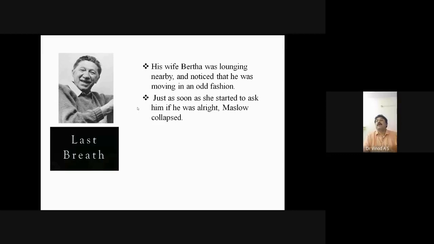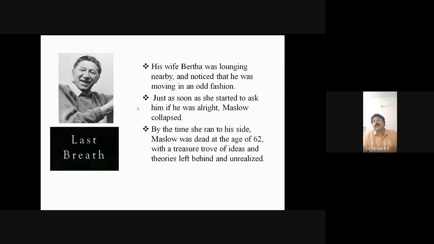As soon as she started to ask him, "Is everything all right?" Maslow collapsed. He had a severe heart attack, and by the time she ran to his side, Maslow had passed away at the age of 62. So this is the brief history of our famous Abraham Maslow. I just mentioned it for those who want to know what exactly happened to Maslow.